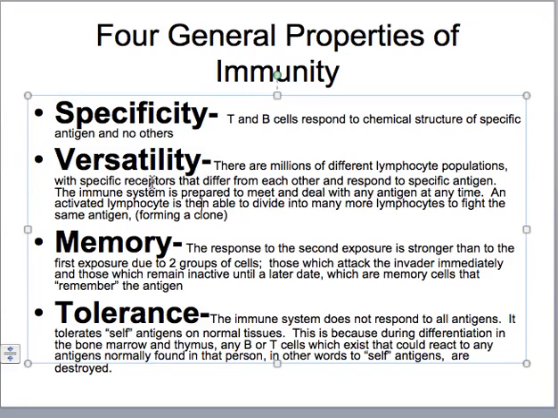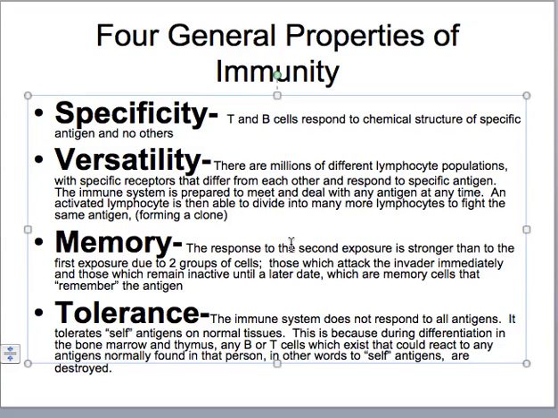Versatility. What this is saying is that there are millions of different lymphocyte populations, many different groups or families of lymphocytes that have specific receptors that are very different from one another, and they respond only to a specific antigen.